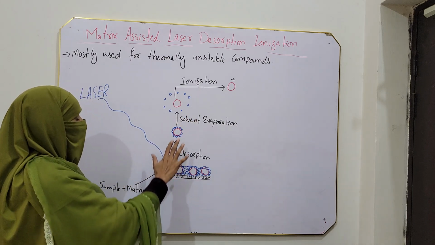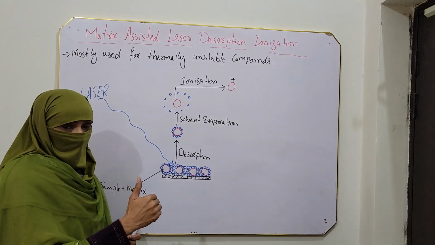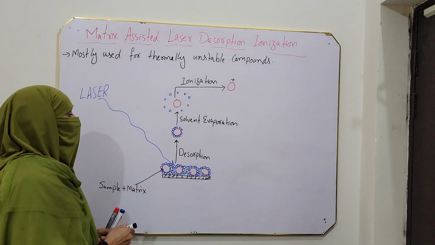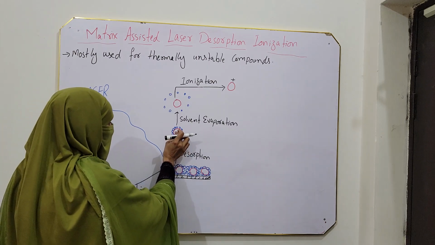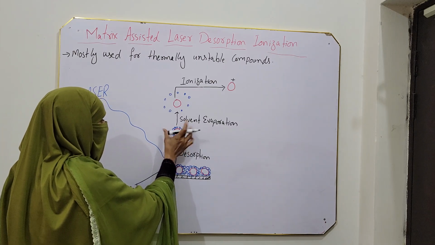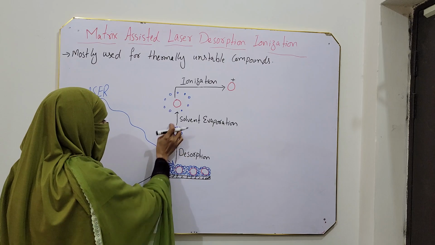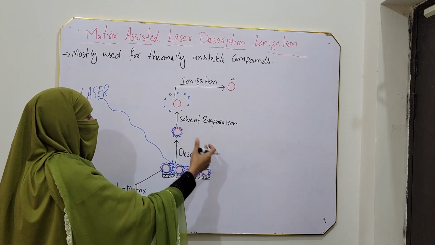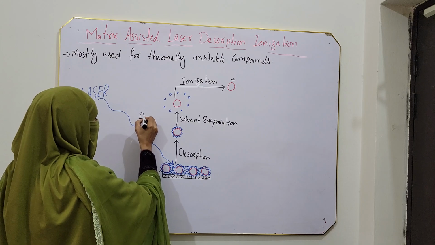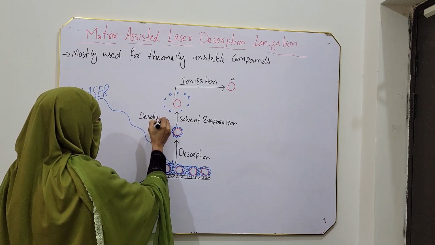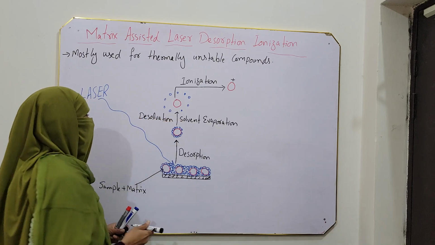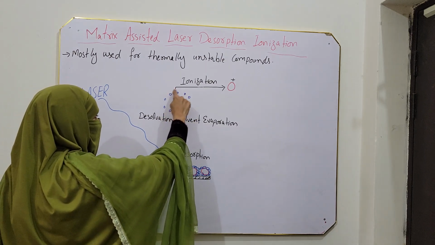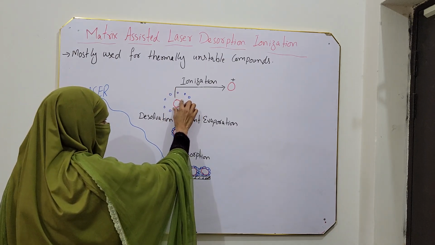After desorption, the sample still has energy because lasers transfer sufficient energy to the sample. Now by employing the remaining energy, the sample molecule gets rid of these matrix molecules. This is called solvent evaporation, or desolvation. It means the sample gets rid of solvent or matrix. So the matrix is removed by employing excess energy.